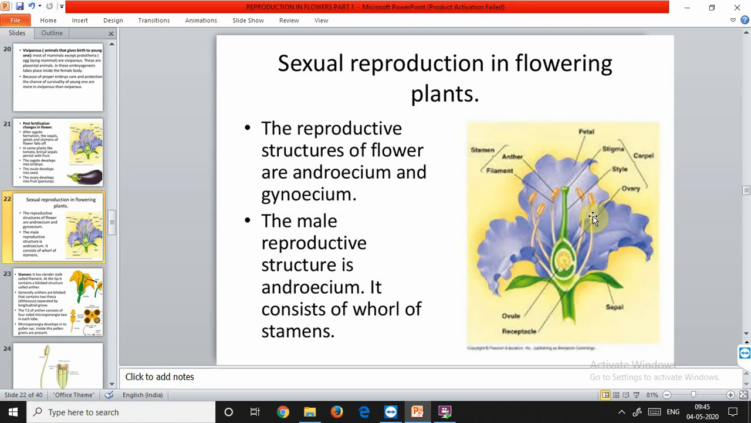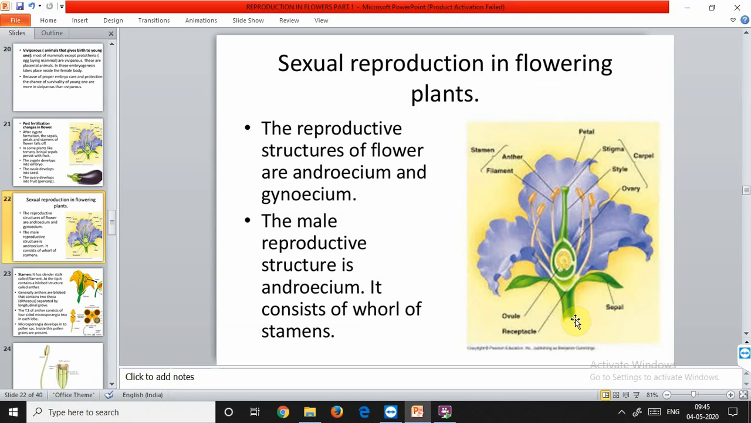The bract is mainly for protection when the flower is in the bud condition. A flower arising in the axil of a bract is called bracteate, and if the bract is absent at the base of the flower, it is called ebracteate. So flowers are differentiated into two types, bracteate and ebracteate, on the basis of presence or absence of a bract. Now the stalk of the flower is called the pedicel.